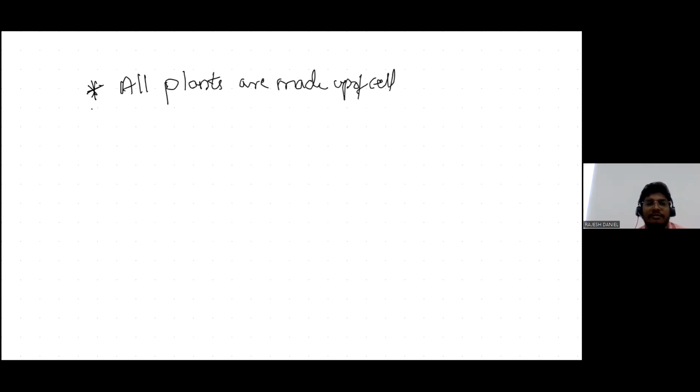First, all plants are made up of cells, Schleiden said. And Schwann said that all animals are made up of cells. And Rudolf Virchow said that all cells exist